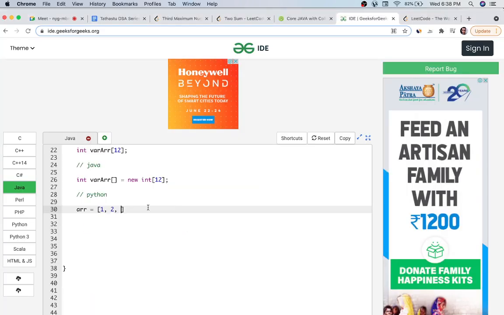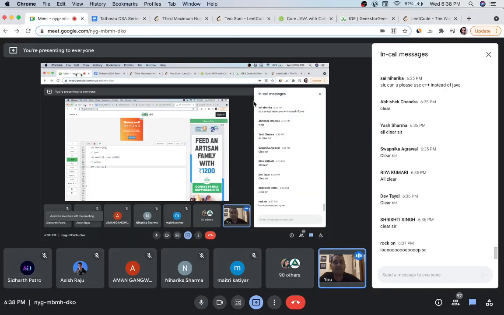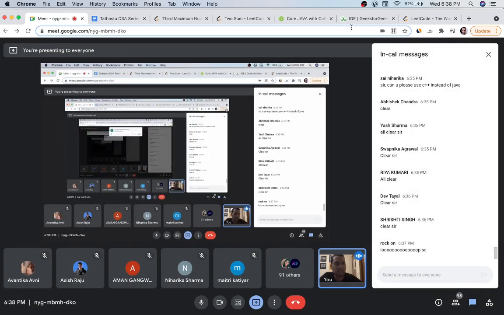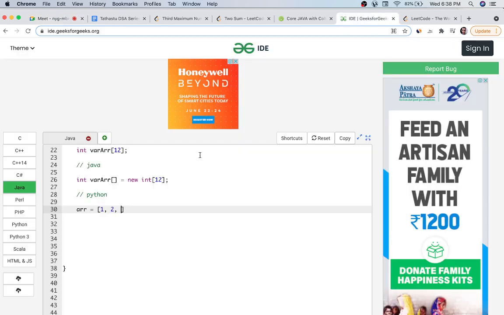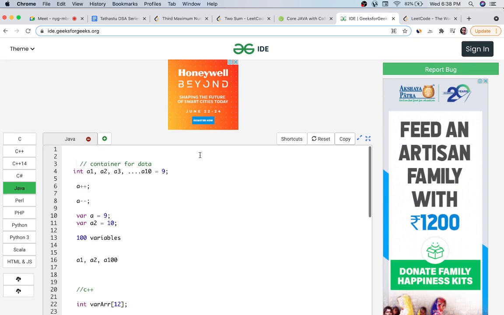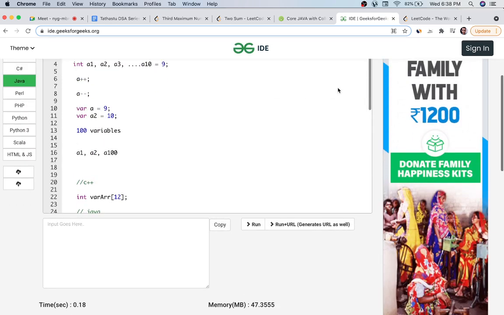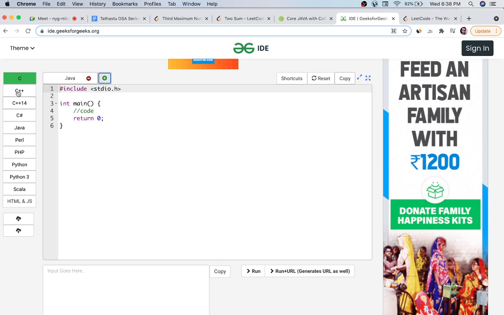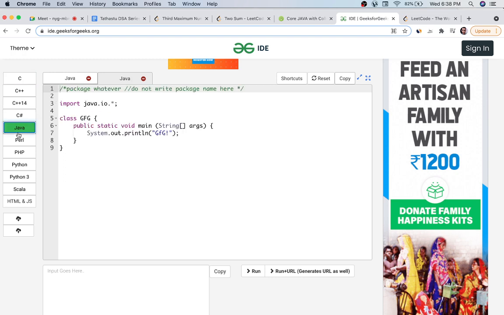Now we will traverse all the elements of an array. Let's define an array and then traverse it. We will first traverse in C++, then in Java, and then in Python. So please don't worry if you belong to a different language. Let me open IDEs for each one of them. First C++ and a new one for Java.